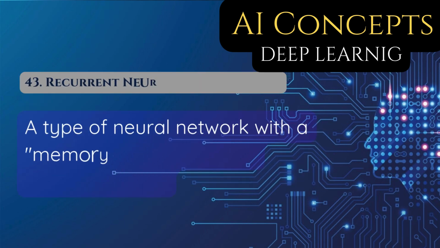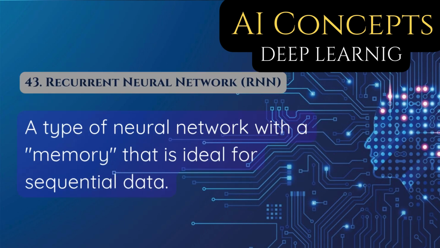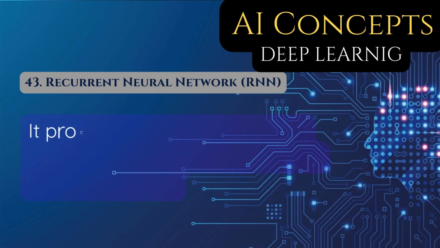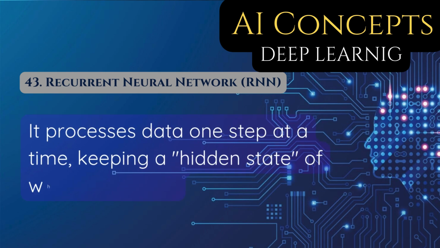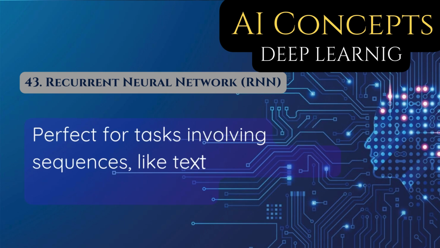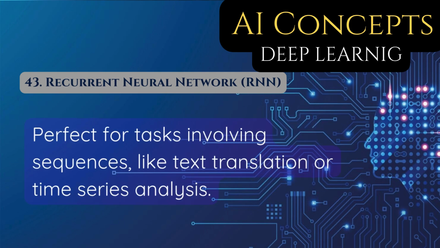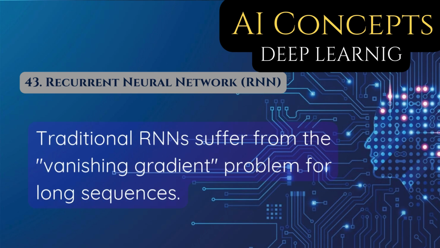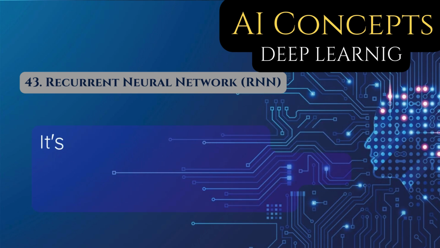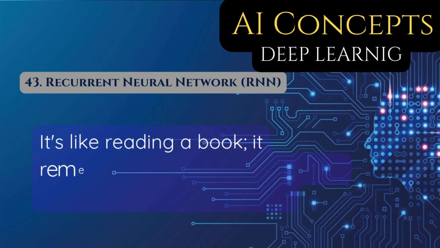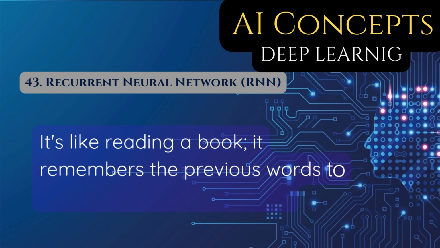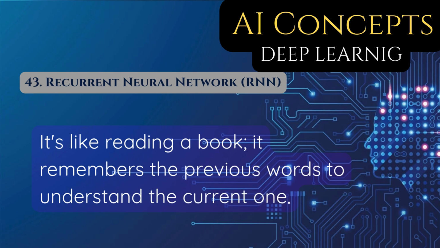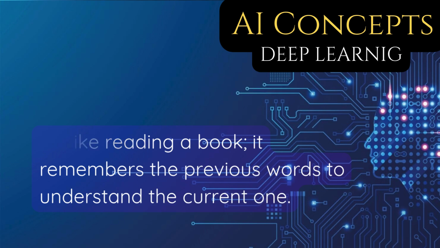43. Recurrent neural network, RNN. A type of neural network with a memory that is ideal for sequential data. It processes data one step at a time, keeping a hidden state of what it has seen. Perfect for tasks involving sequences, like text translation or time series analysis. Traditional RNNs suffer from the vanishing gradient problem for long sequences. It's like reading a book. It remembers the previous words to understand the current one.